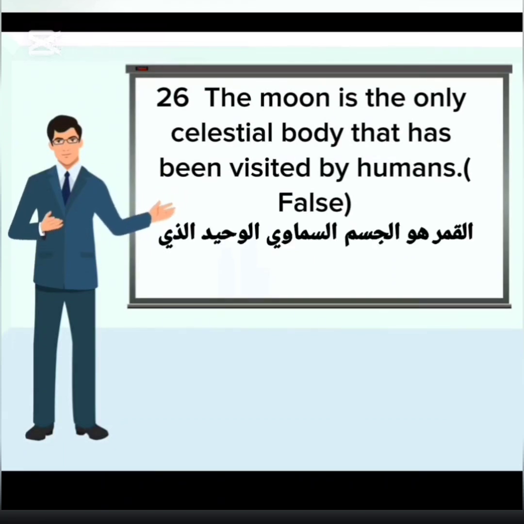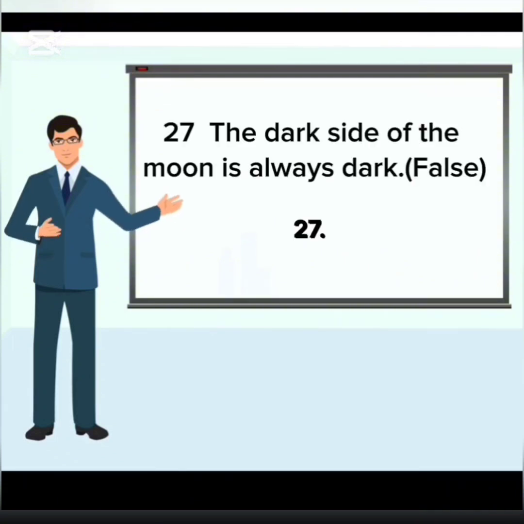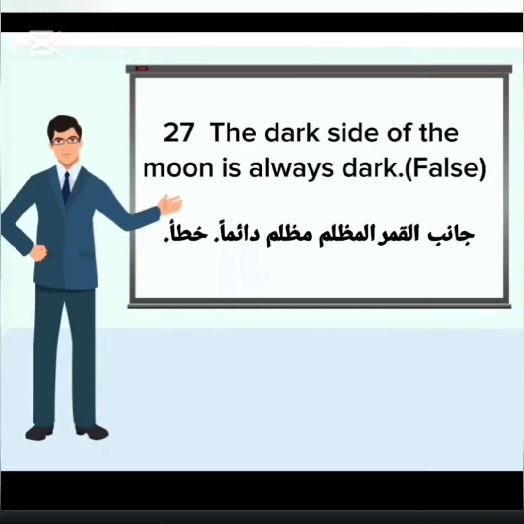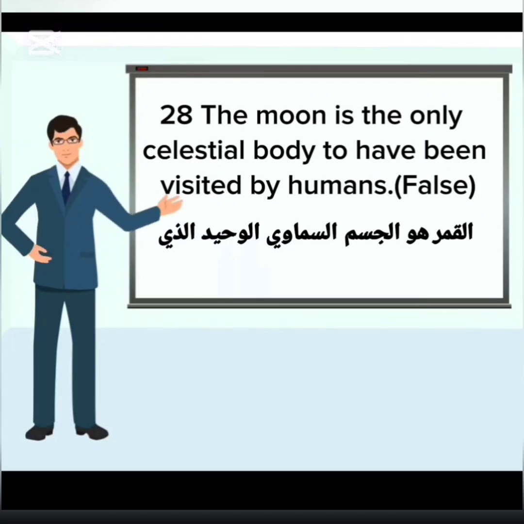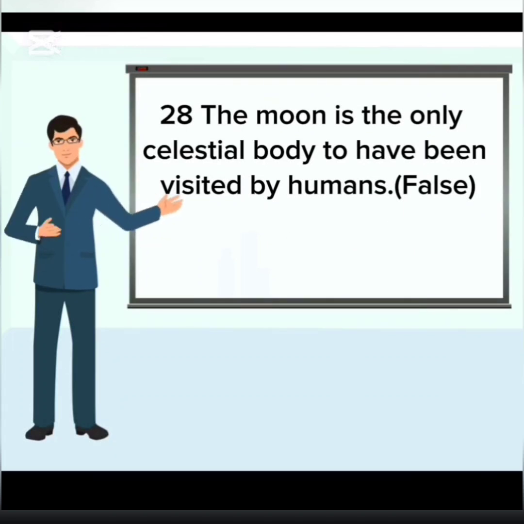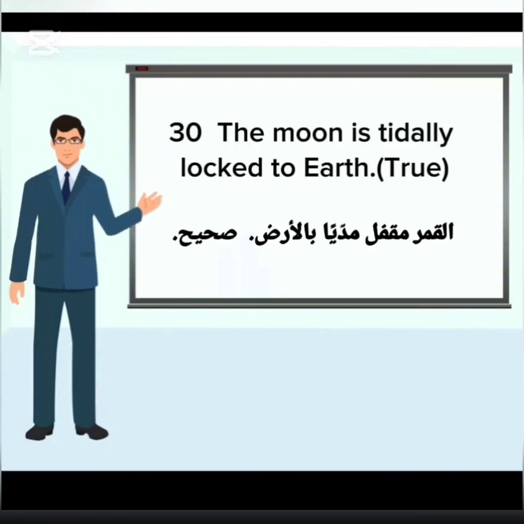26. The moon is the only celestial body that has been visited by humans. False. 27. The dark side of the moon is always dark. False. 28. The moon is the only celestial body to have been visited by humans. False. 29. The moon is the largest moon in our solar system. False. 30. The moon is tidally locked to Earth. True.